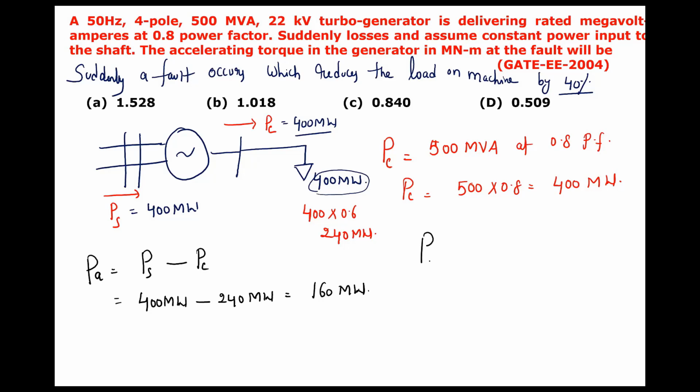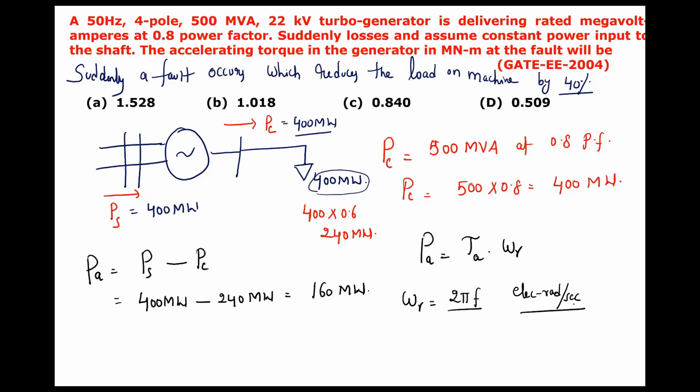Now, he is not asking for the accelerating power, but the accelerating torque. So accelerating power is given by accelerating torque into the angular velocity of the rotor. Angular velocity is given by, never ever write 2 pi f. No. Electrical angular velocity you can write, but if you write 2 pi f, the unit should be electrical radians per second.